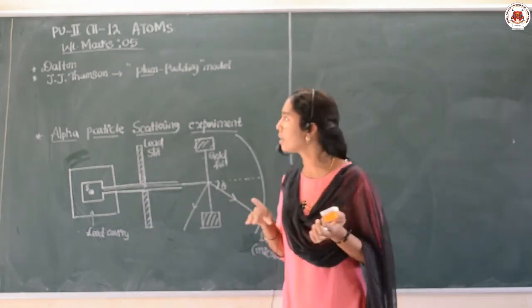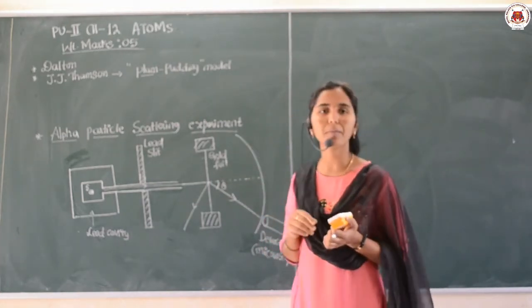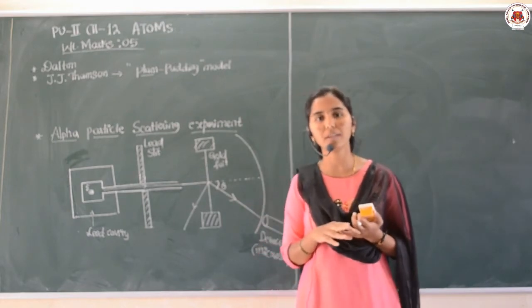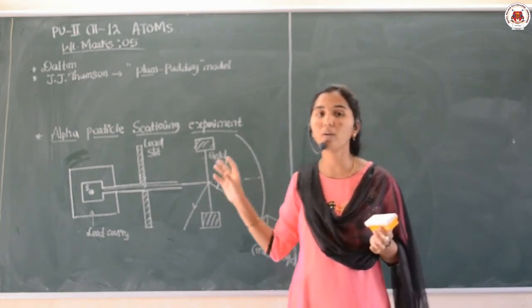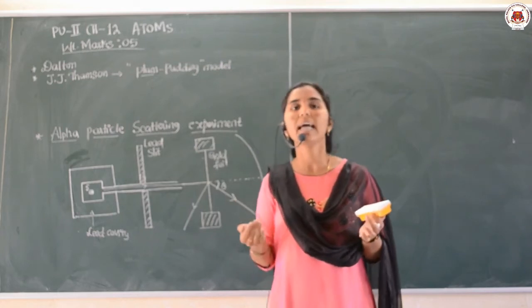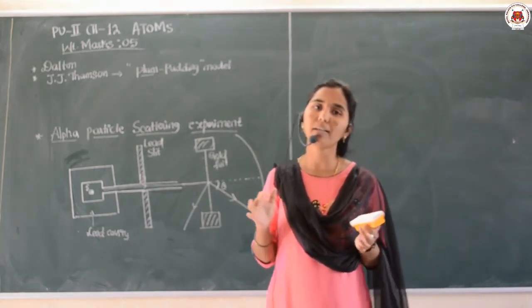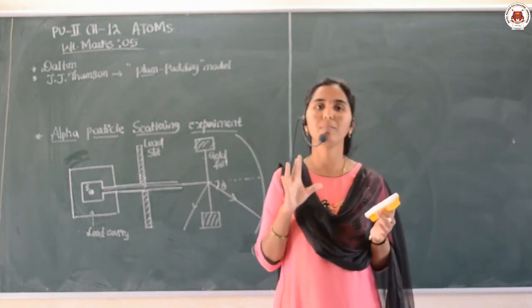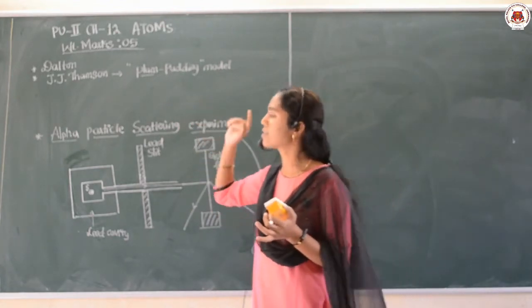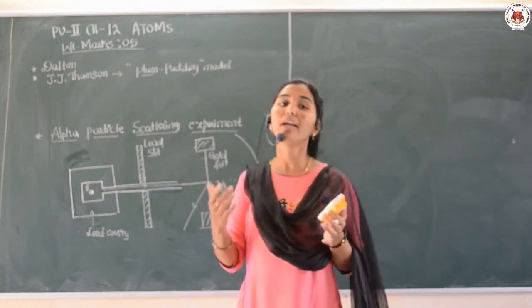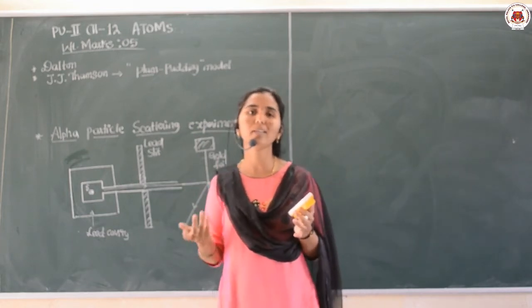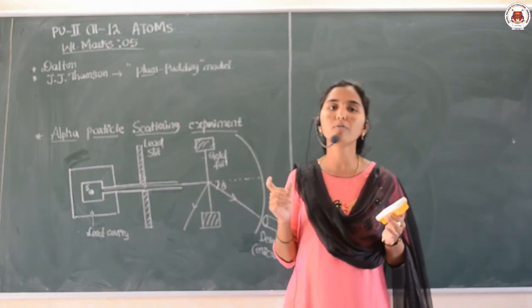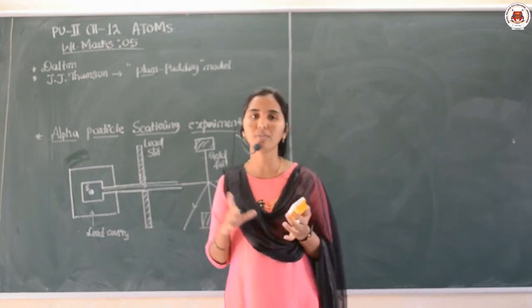Right? This was explained by the scientist J.J. Thomson. According to him, both positively and negatively charged particles are present inside the atom only. But this J.J. Thomson model failed to explain Rutherford's experimental observations.